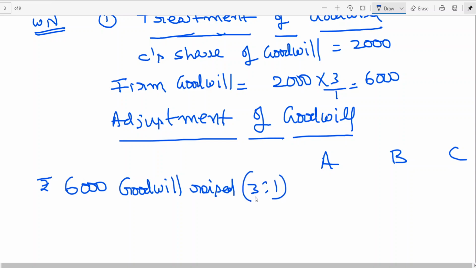Goodwill is raised, it is credited to whom? All the old partners, in the ratio 3 is to 1. 3 by 4 means 4500, and 1 by 4 means 1500. To A it is credited 4500. To B it is credited 1500. See, nothing is credited to the new partner.